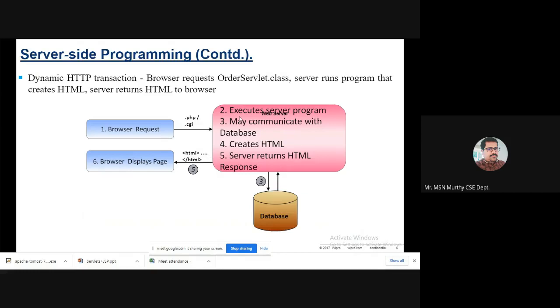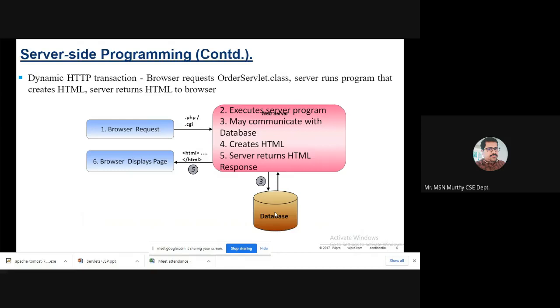Please also remember the server may need to contact the database, because your server-side Java program may require results from a database, like your SQL data. You have created some database, and your program requires some fields from it. In that case, the server needs to contact the database.